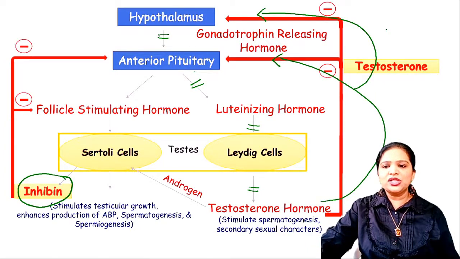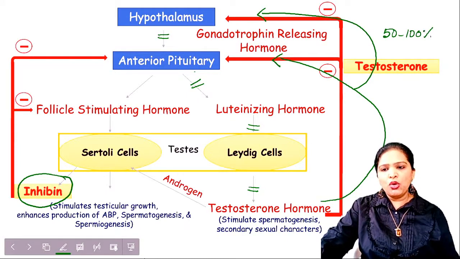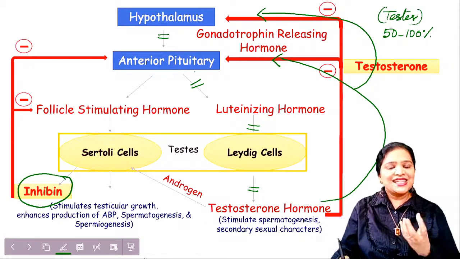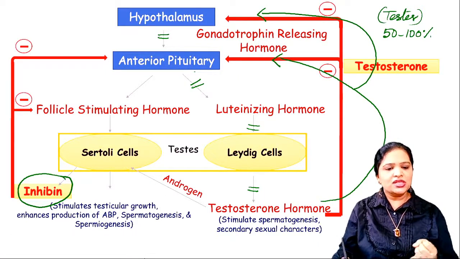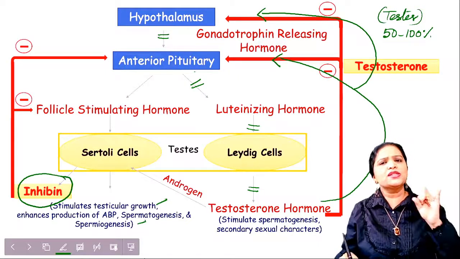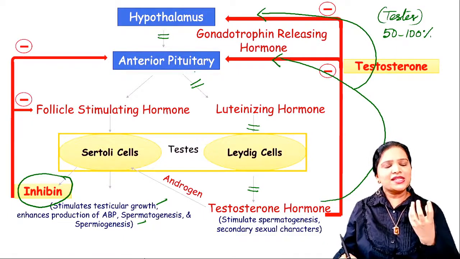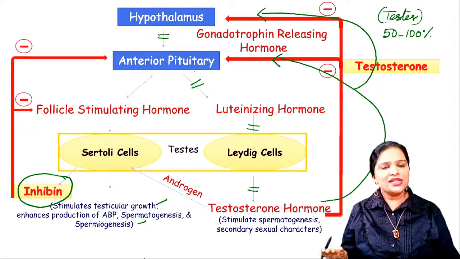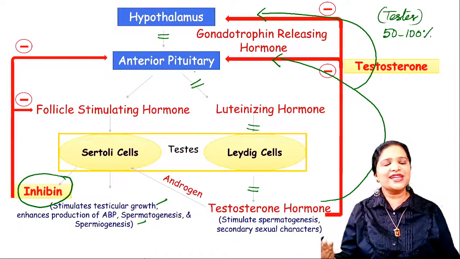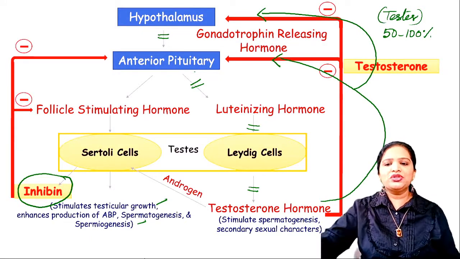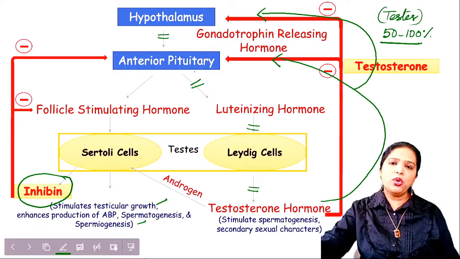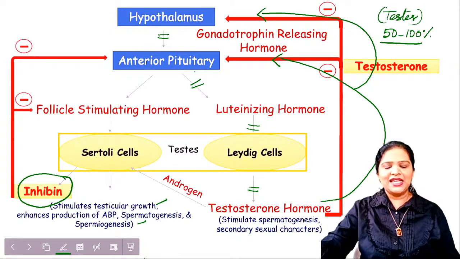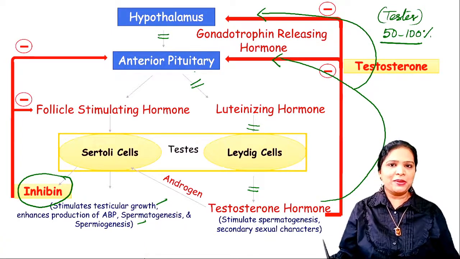For example, the testosterone level in the testis should be 50 to 100% more than the testosterone in the body. Why? Because testosterone is needed for spermatogenesis, for the testicular growth, for the spermiogenesis, for all this activity. So its concentration should be more than in the blood. Why is testosterone needed in the blood? Just for the secondary sexual character. So its level should be less in the blood and more in the testis. Understand? So this is the negative feedback mechanism.